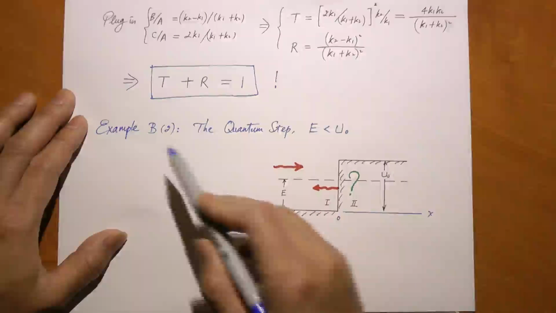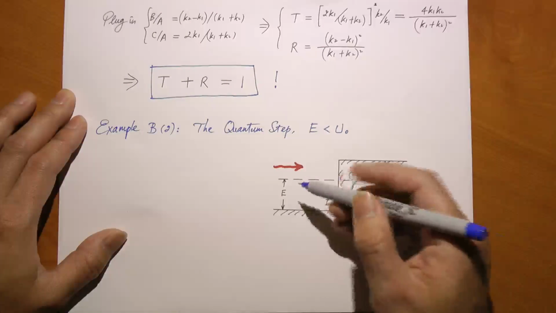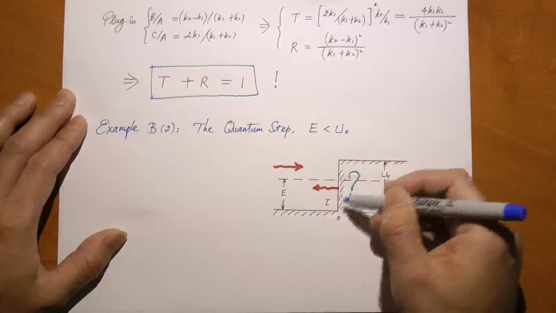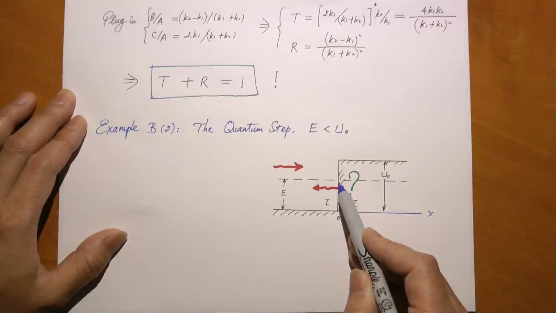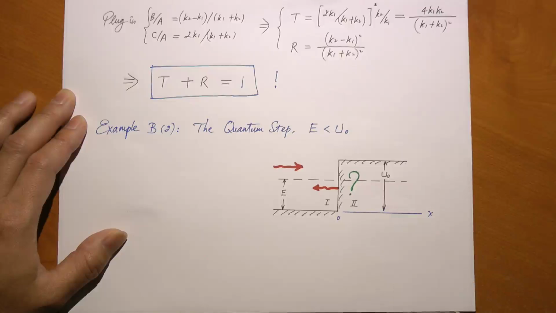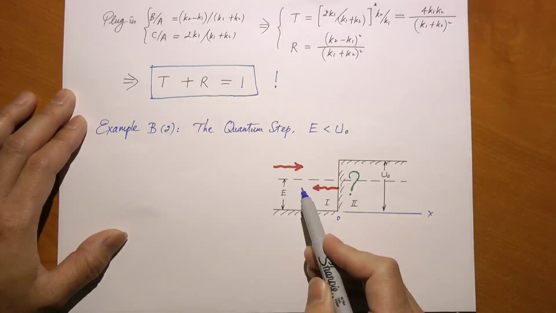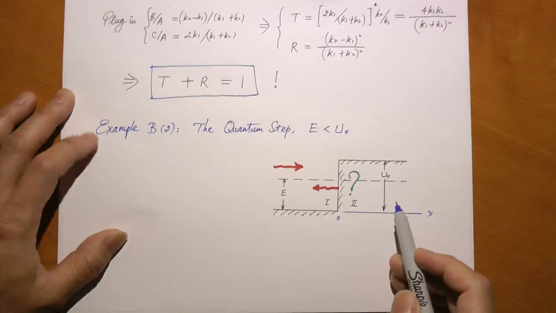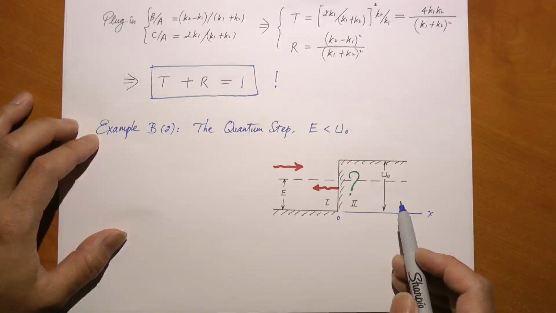All right, now our second example is the same quantum step, but with a different energy. The incoming particle now has an energy that is lower than the potential step. Okay, so classically, when it hits here, it's got no place to go but to bounce back. It does not have enough energy to get anywhere into the second region. It is classically forbidden. Quantum mechanically, what happens? Well, we know that incoming wave will be partly reflected. That's certainly true. But does that mean that nothing gets into the second region? Well, that is not true, because even in a bound state case, we learned that was not true.